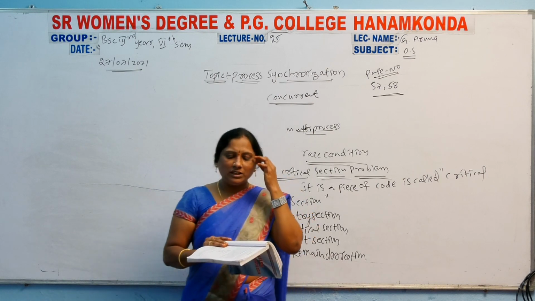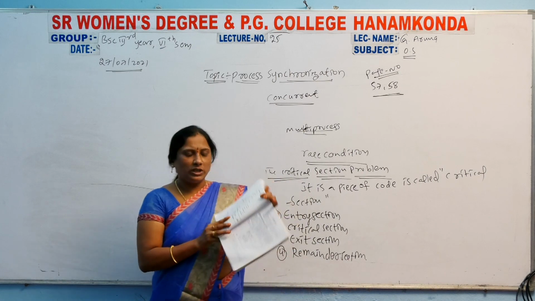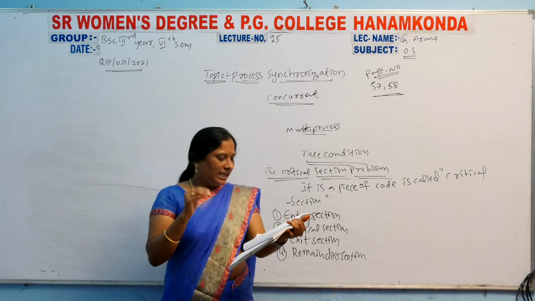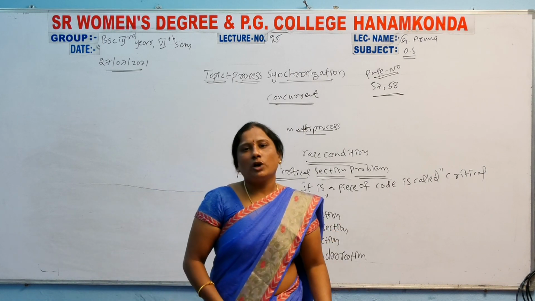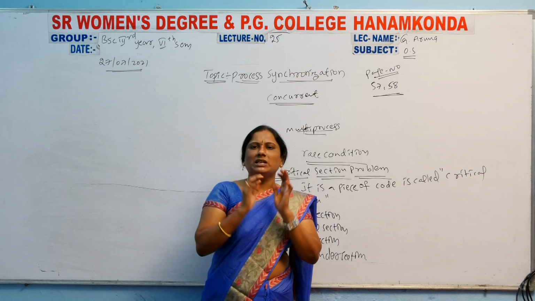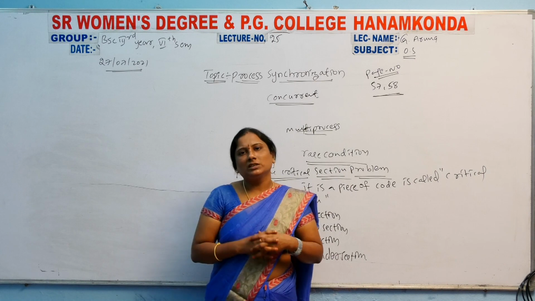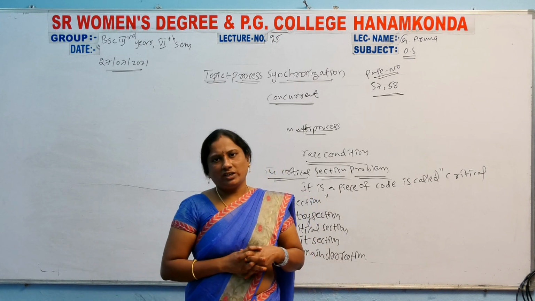Then after this, what is here? Mutual exclusion. A solution to the critical section problem must satisfy the following requirements. The critical section must compulsorily satisfy the following conditions. So what are the conditions to be satisfied here?